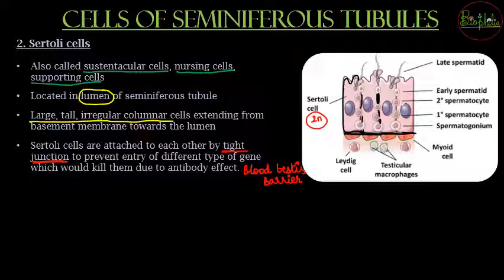So जब Sertoli cells और sperm के genes अलग अलग है, what will happen? The body of the man, जो मेल है उसकी बॉडी क्या नोटिस करेगी? It will find its own sperms. वो उसके खुद के sperms को, because it has different genes, it will find itself as a दुश्मन समझेगा body. And once it finds that these are having different set of genes, it is going to be harmful for our body. वो सारे के सारे sperms को मारना शुरू कर देगा. And what will happen? The sperm production will not occur.